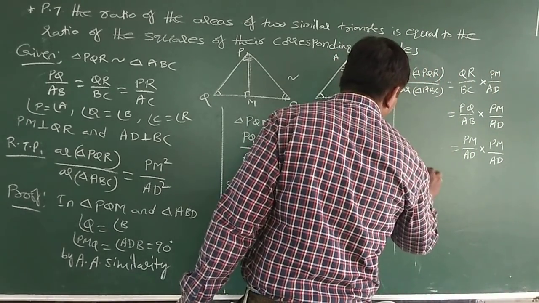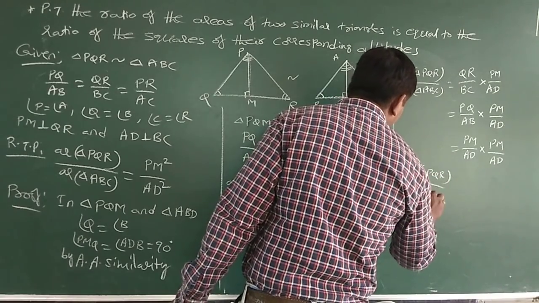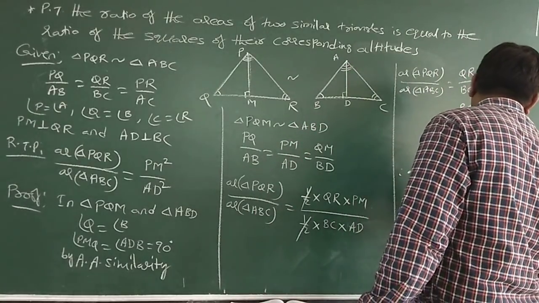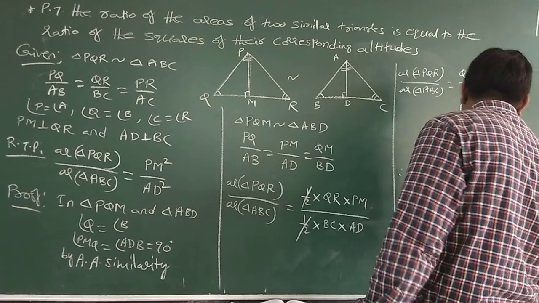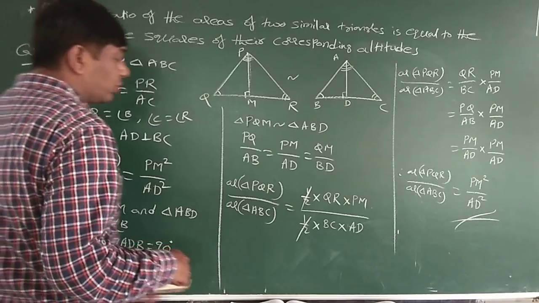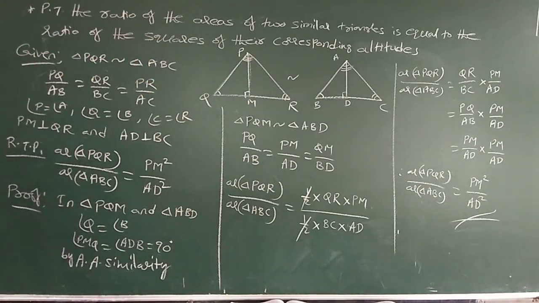Therefore, area of triangle PQR by area of triangle ABC is equal to PM square by AD square. One altitude only I proved; the remaining two are similar. So note this down.